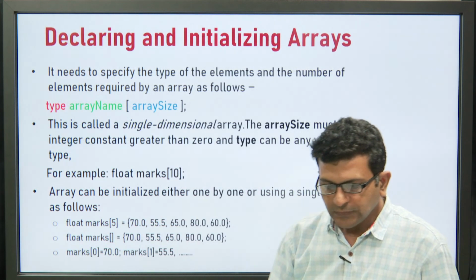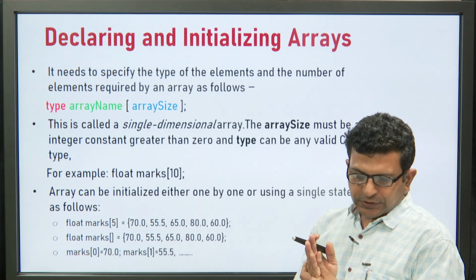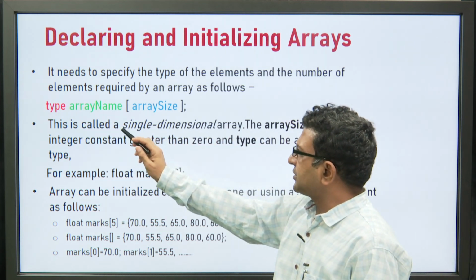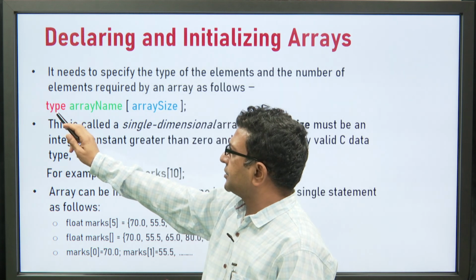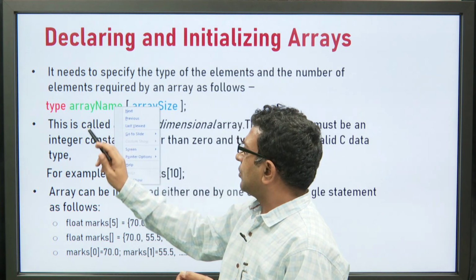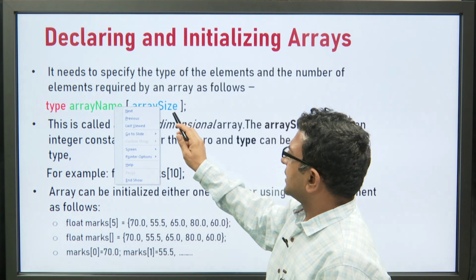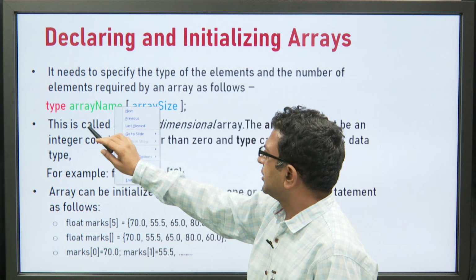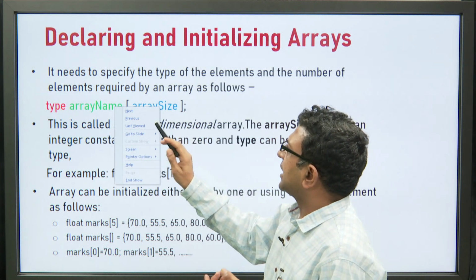Now, just see how we can declare and initialize an array. Declaration of an array can be done like this. First we have to mention the data type. Allowable data types are integer, char, float, double. The next is the array name, and next is the array size in the subscript. Basically, the array size tells about the maximum allowable elements that this array can have.